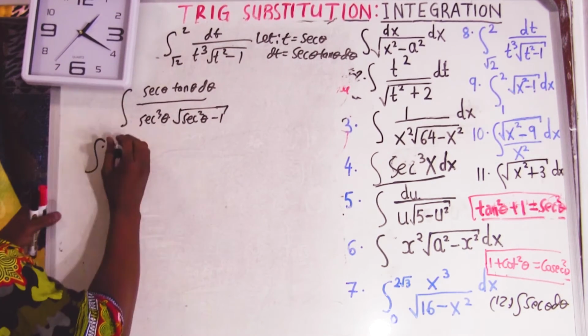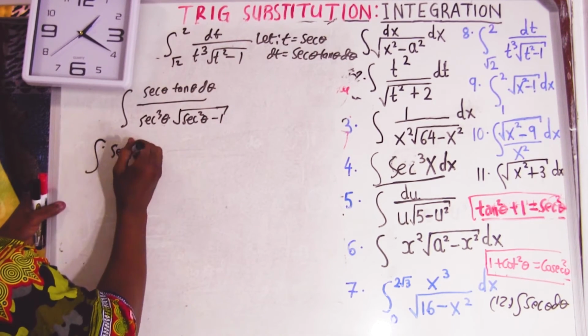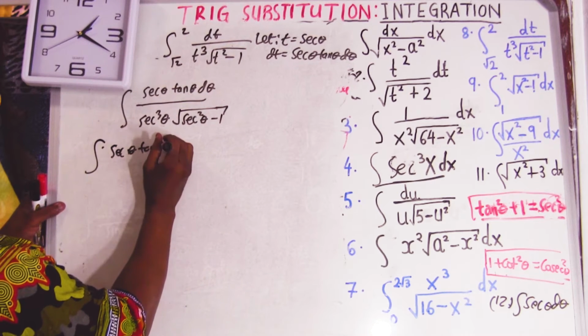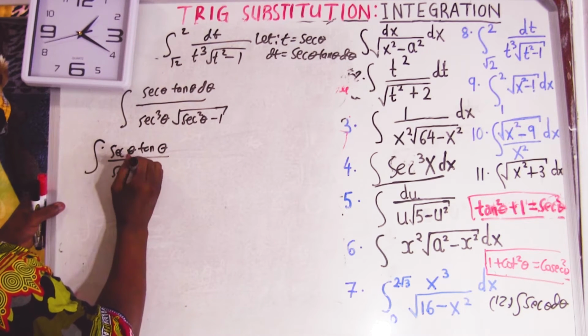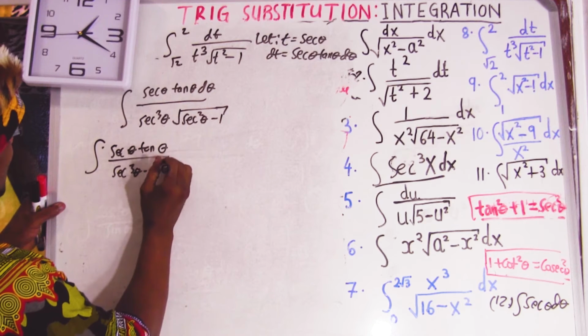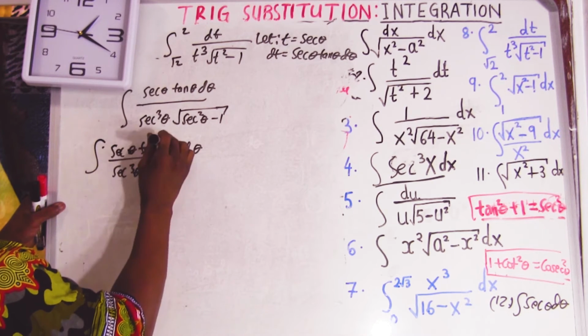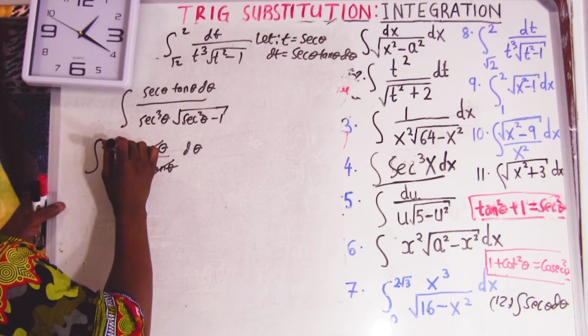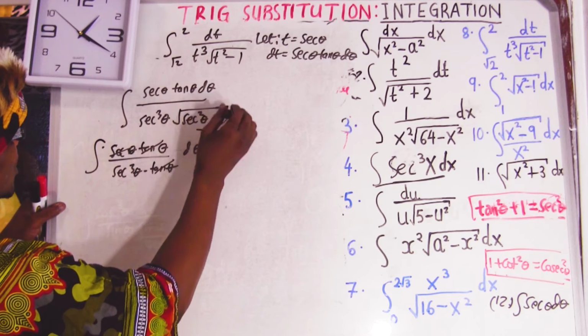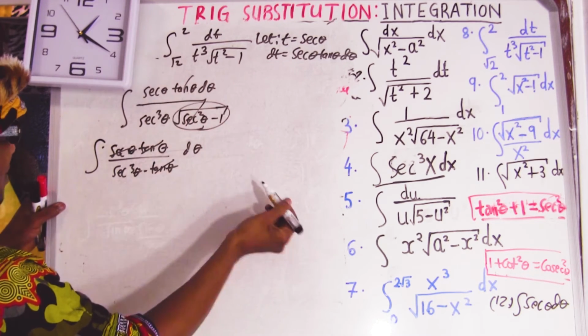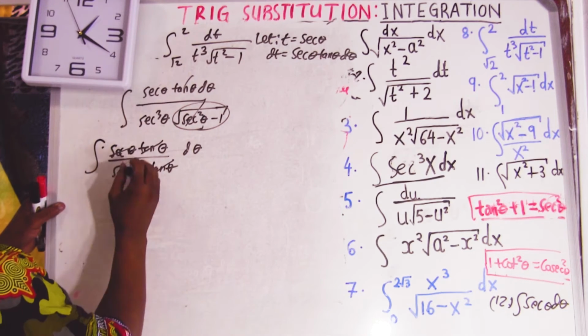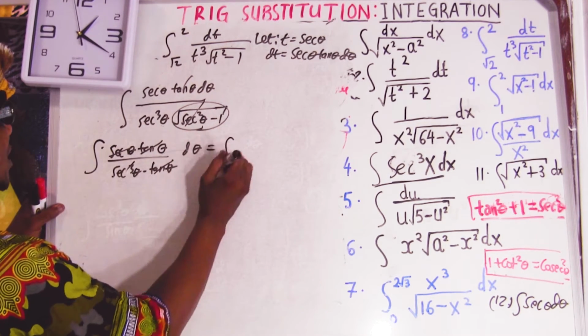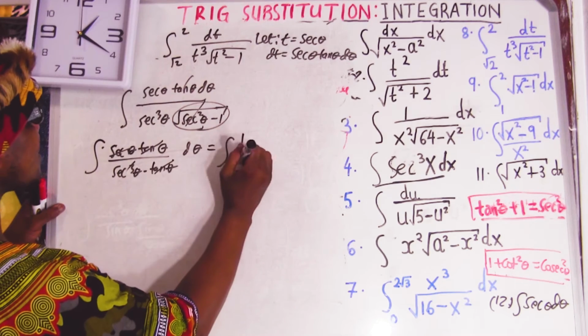Okay, this is going to be integral. So this is going to be sec. What is sec? Sec is just a sec theta, and then I got tan theta, and then I got sec. And this is going to be tan. Okay, this and this cancel. And one, yeah, of course, because look, this is going to be tan. So tan and tan are going to cancel. In 1 sec, 1 sec. That's just kind of weird. Integral of 1/sec.